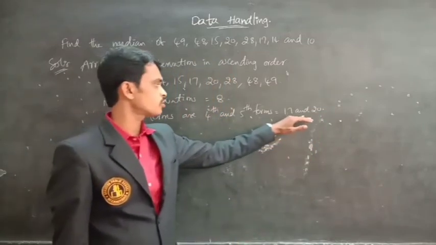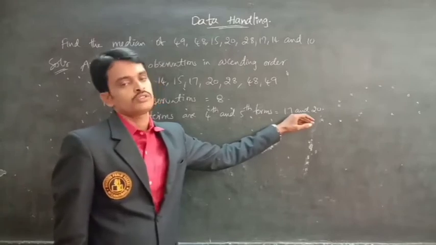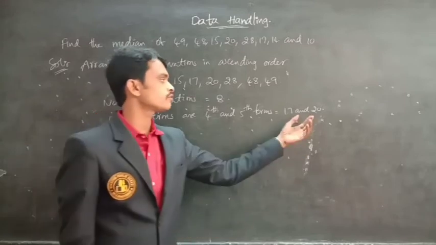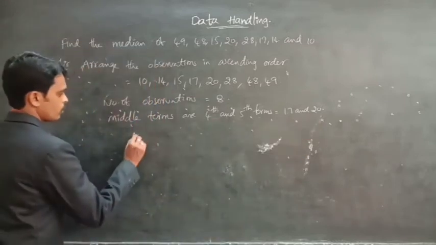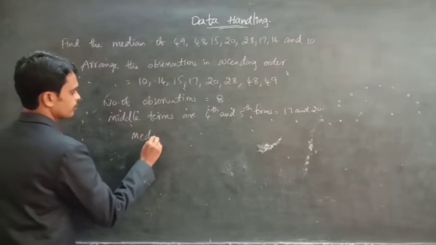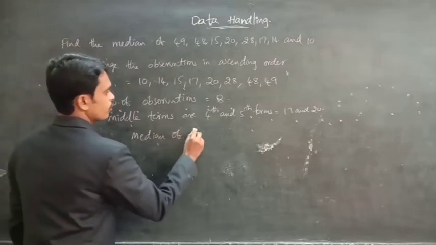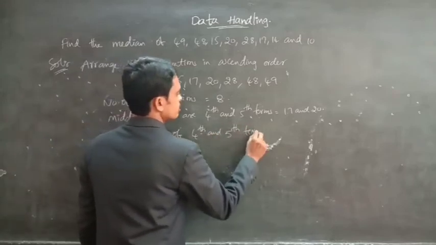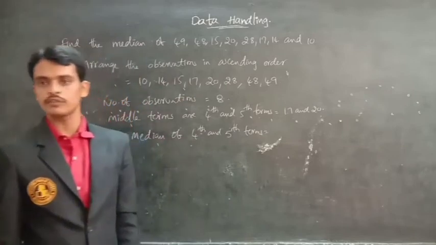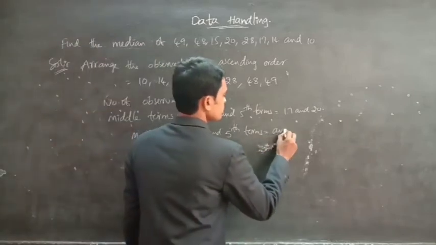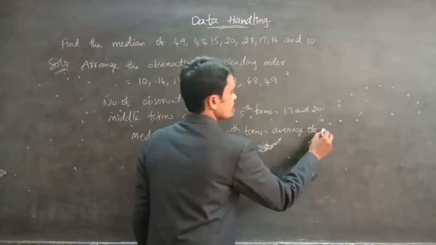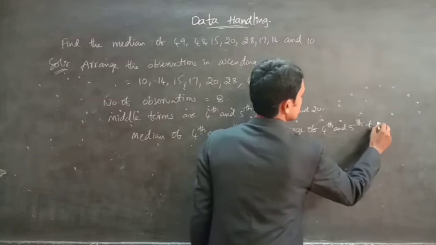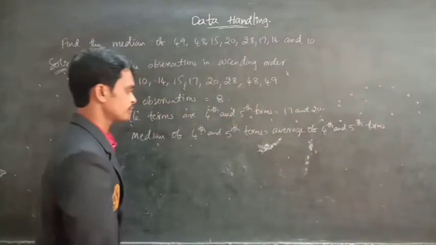Now we are getting 2 terms. Then what should we do? To find the median, we have to find the average of these 2 numbers. So the median of the 4th and 5th terms is nothing but the average of the 4th and 5th terms.